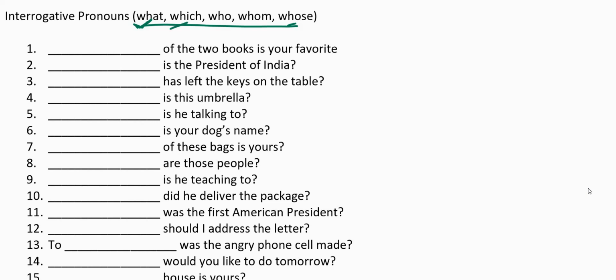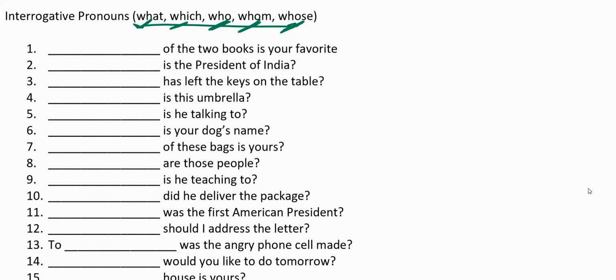Which is used when there are limited options, maybe 1 or 2 or 5. Countable. Who is used with people. If you're asking about the subject, you use who. If you ask about the object, you use whom. Whose is used to ask about the possession or the ownership.